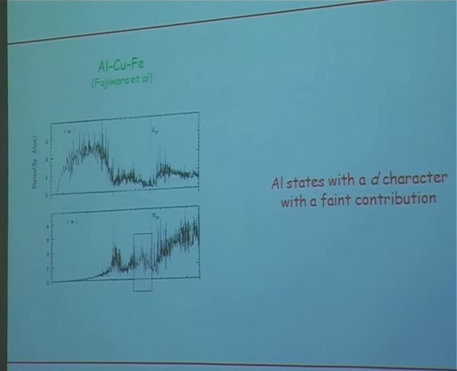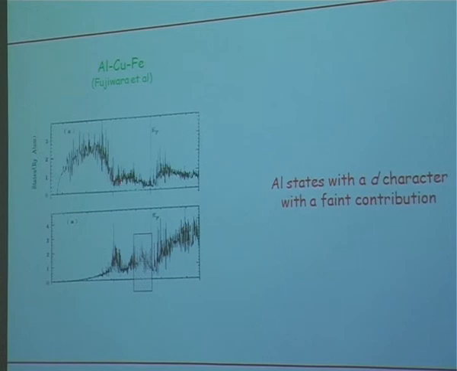What I suspect is that actually there are not only the S states which are playing a role close to the Fermi level in the case of aluminum, but more likely states with a D character which exist in compounds. And this is a calculation that was made by Professor Fujiwara for an aluminum, copper, iron approximant to mimic the quasi-crystal.